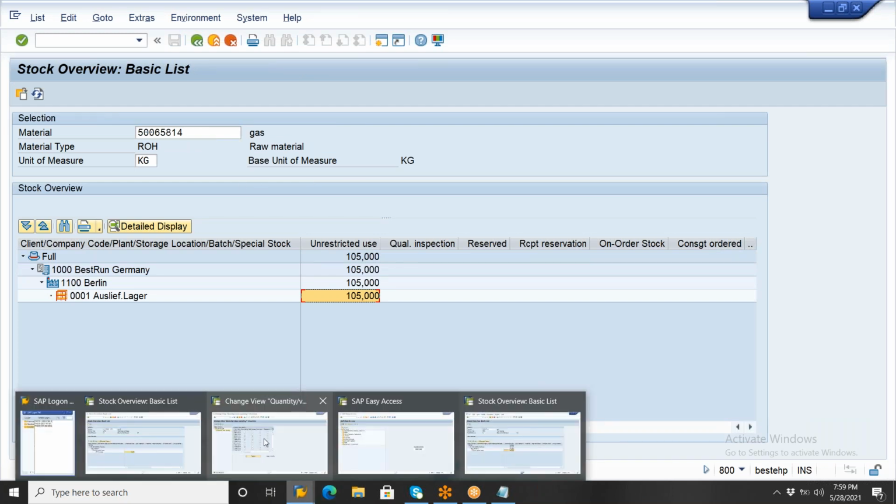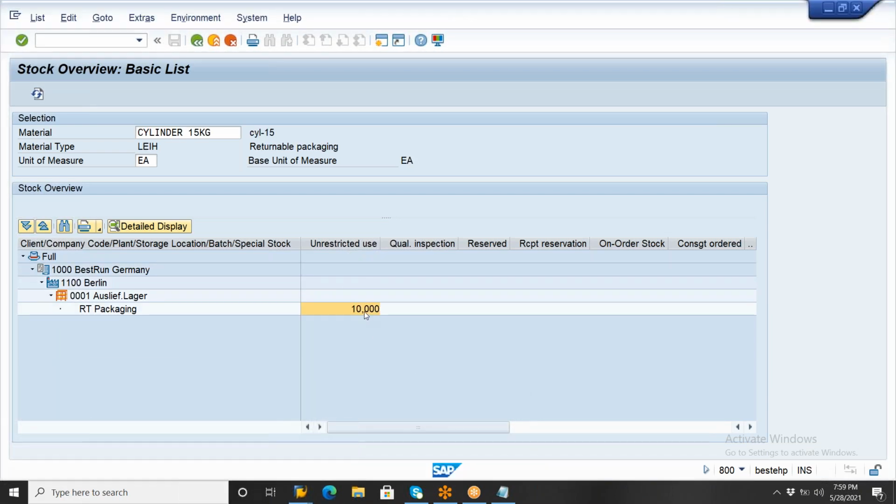But for cylinders, we cannot differentiate here. Okay. So we cannot differentiate the cylinder stock. It cannot show what is an empty cylinder and what is a full cylinder. So 3 cylinders got empty. These empty cylinders you can return at a time, or you can return partially also. That is for the business to decide. But it is showing a separate line item because it is not our validated stock. So once you consume the gas from the cylinders, we need to return the cylinders here.